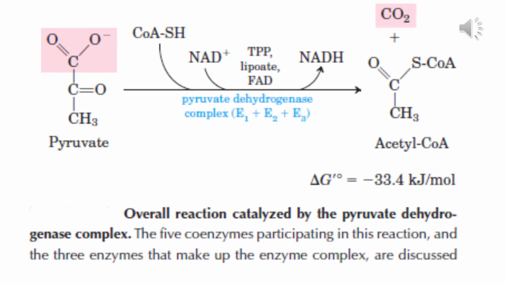Not only that, how many coenzymes are there? You see, coenzyme A is there, NAD plus, TPP, lipoate and FAD. There are 5 coenzymes participating in that complex. Of course, acetyl coenzyme A and carbon dioxide are produced. Note down the source of the carbon dioxide in the pyruvate.